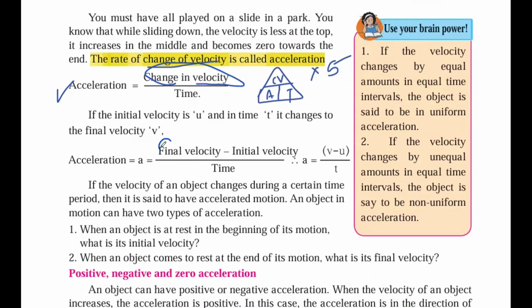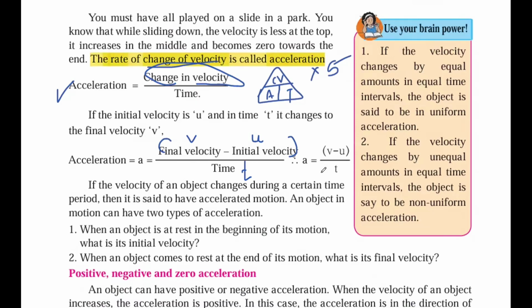Nothing else, final velocity minus the initial velocity. Whatever the final velocity is given, minus the initial velocity. If the initial velocity is not given, then it is 0. Very simple and very easy to understand. Final velocity minus initial velocity equals the change in velocity. The symbol of final velocity is v, the symbol of initial velocity is u, and time we all know is t.